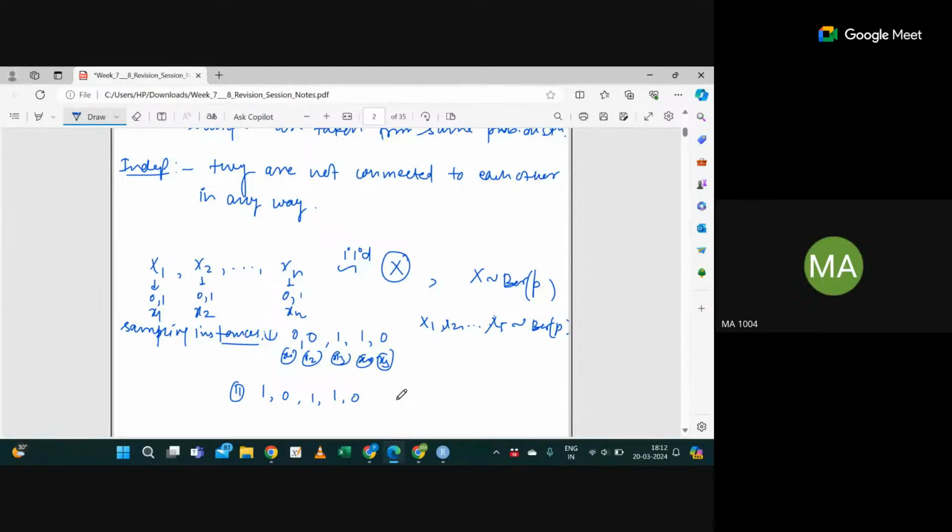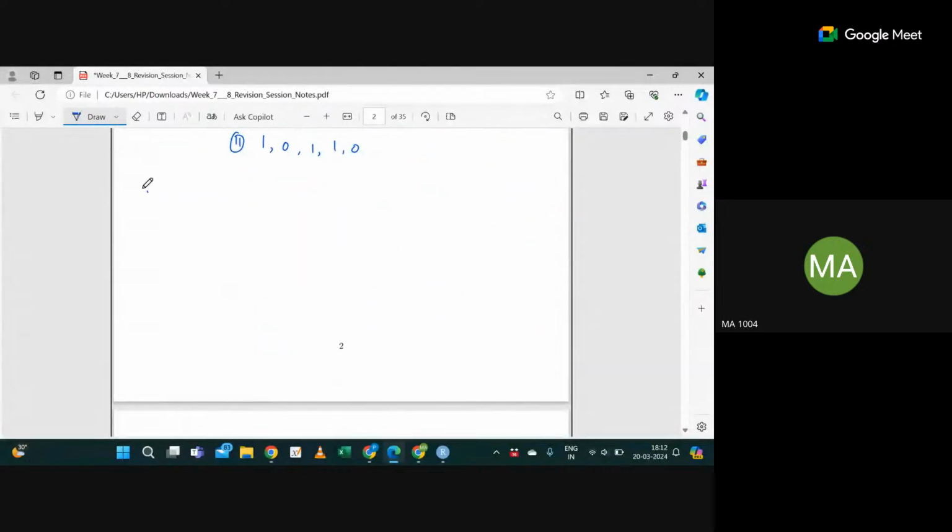Okay, let's move to our main content, the sample mean. I think this is a very simple definition, but let's focus. Suppose x1, x2 up to xn are all IID samples from a distribution x. That distribution can be any distribution.